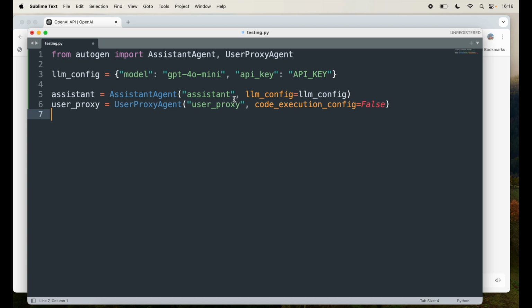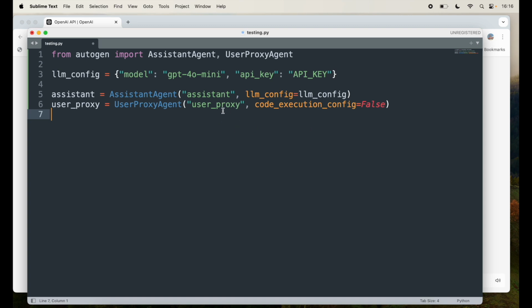The LLM configuration from the previous step is passed to the assistant. This tells the assistant which model to use, which is GPT-4o mini, and provides the necessary API credentials. The assistant will now have the ability to use that model for processing tasks such as responding to queries, generating text, and making decisions.